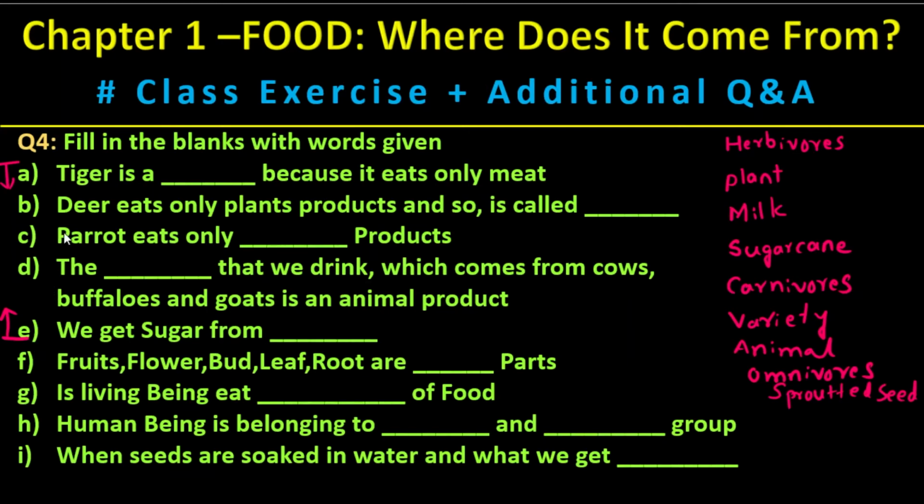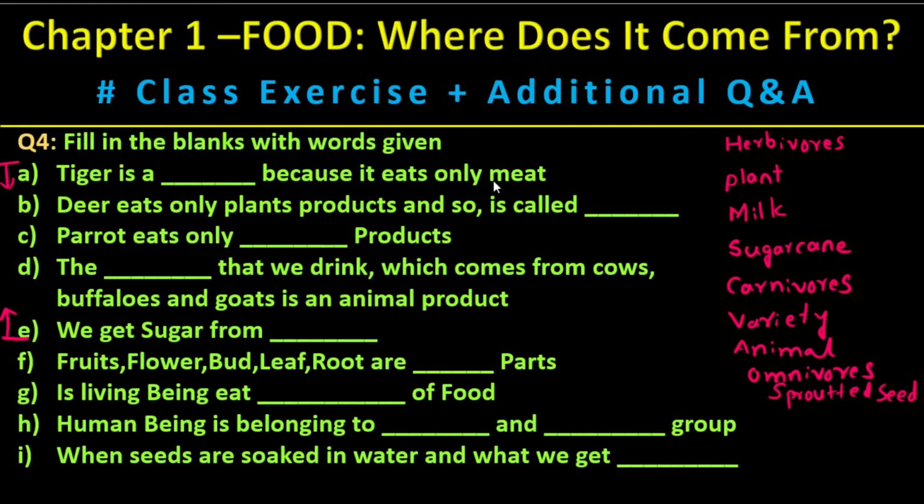I have written a question here and there is a list of answers as well. You need to pick the right answer and put it in the blanks. Okay, let's start. The first, tiger is a dash